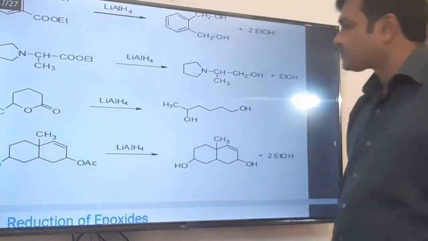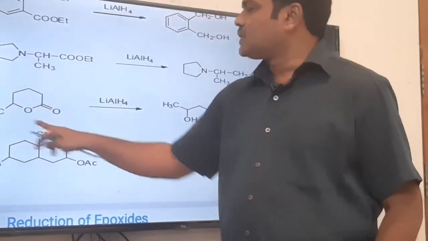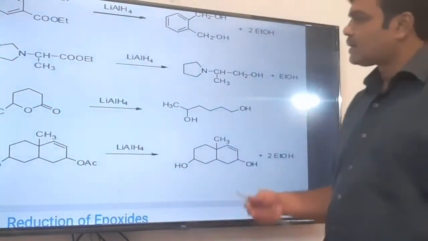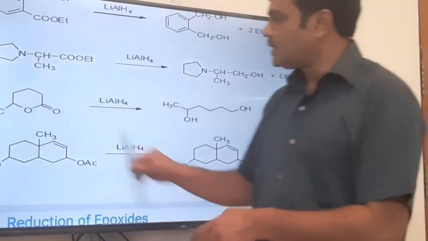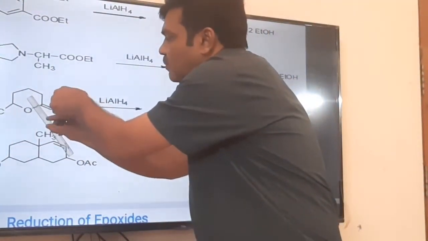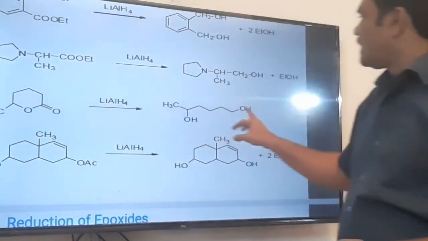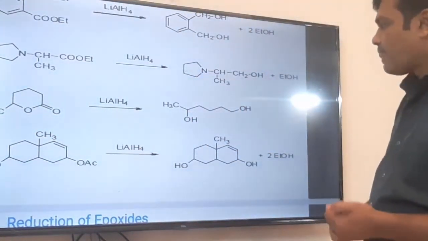Then this cyclic ester, that is lactone ring, reduction takes place. We have already discussed such an example. Here OH, and this C double bond O is also reduced to CH2OH, and a ring opening reaction takes place.